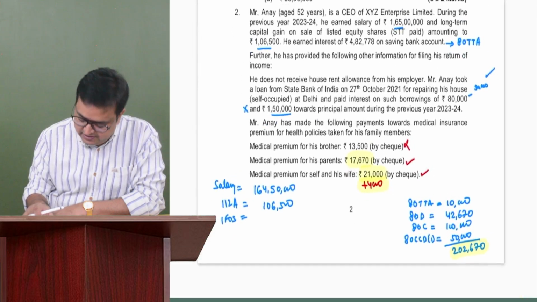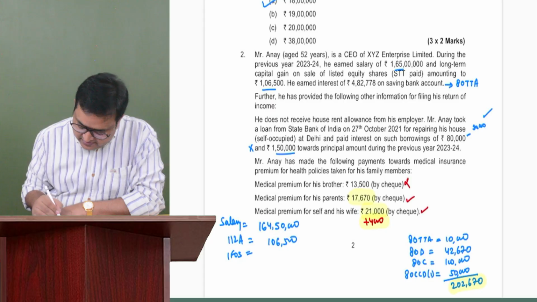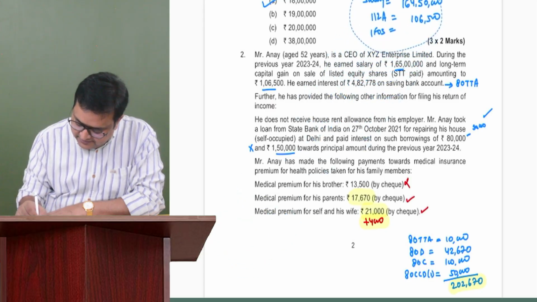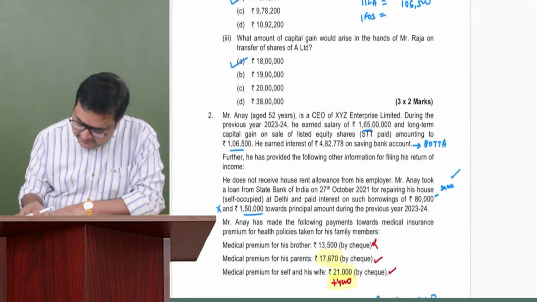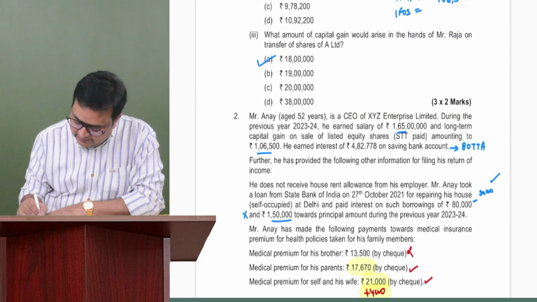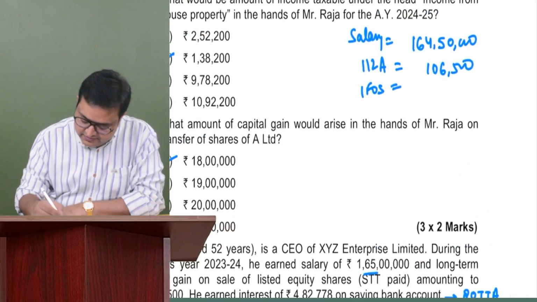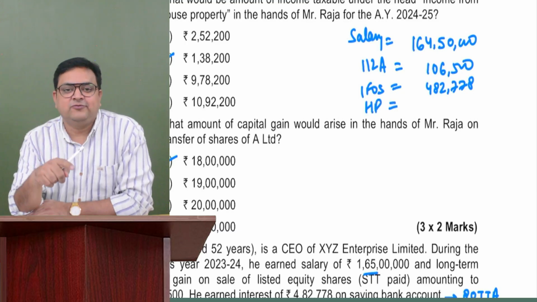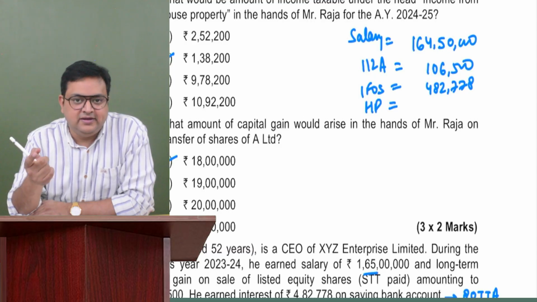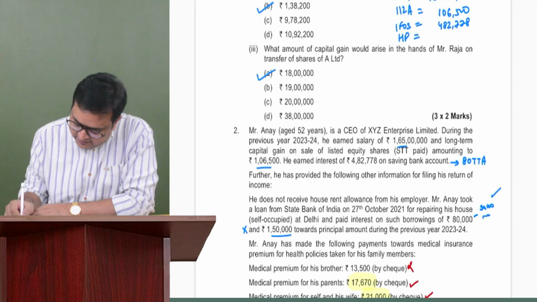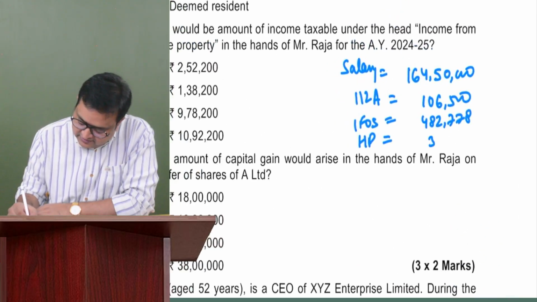Interest income is IFOS income. How much would it be? I'm writing it there, guys, because here you will not be able to see. He's earning IFOS income also, 482,778. And there is a house property loss also. This person is following the optional regime, so we can set off house property losses from other income, maximum up to 2 lakh rupees. We have only 30,000 rupees, as we have seen over here. So 30,000 is the loss.